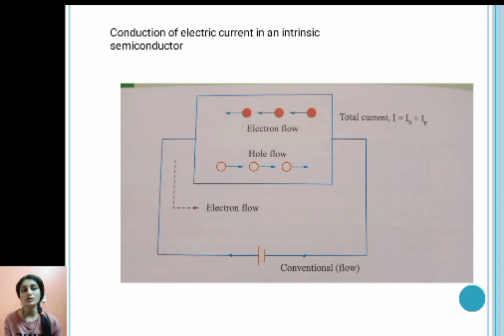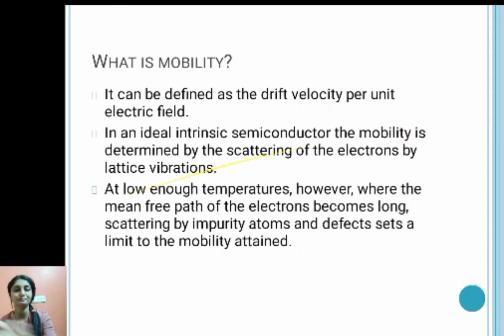So in an intrinsic semiconductor, we have two charge carriers, electrons as well as holes, and the total current in an intrinsic semiconductor is the sum of the current because of the free electrons and the current because of the holes.